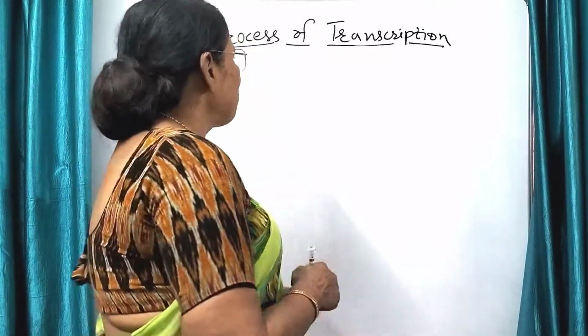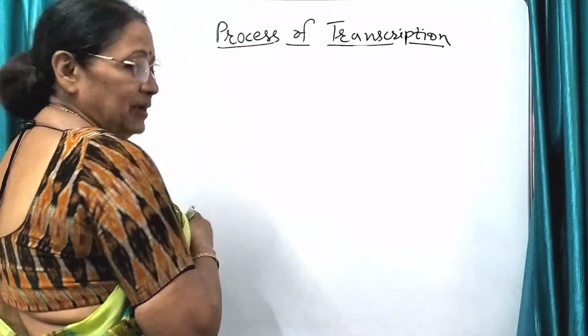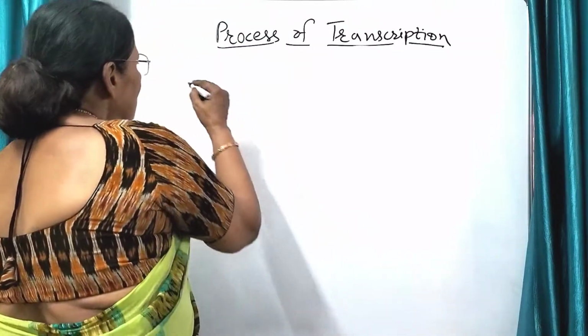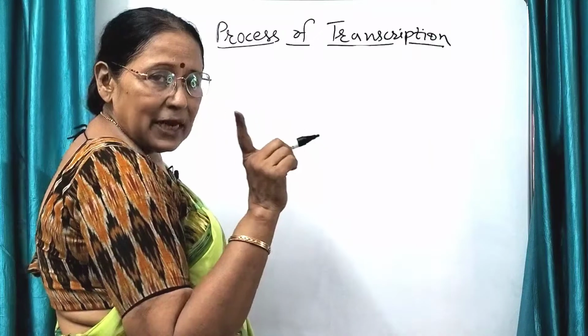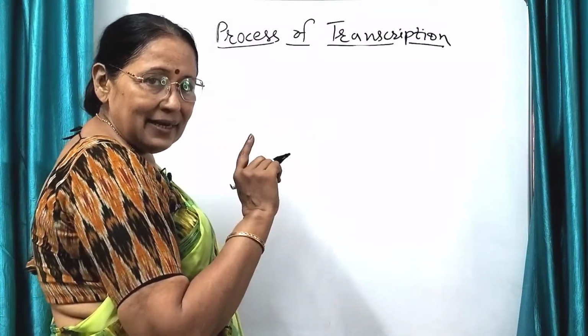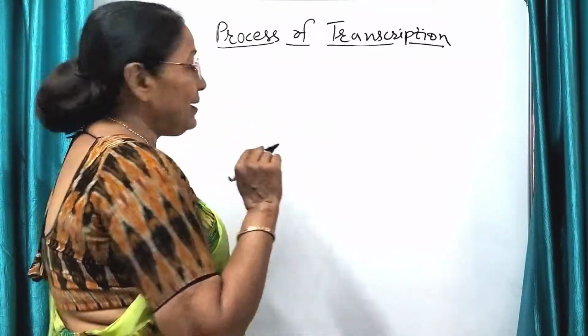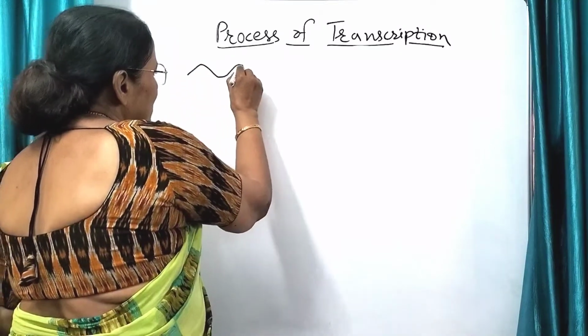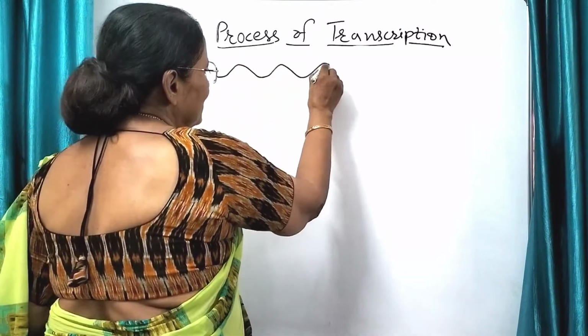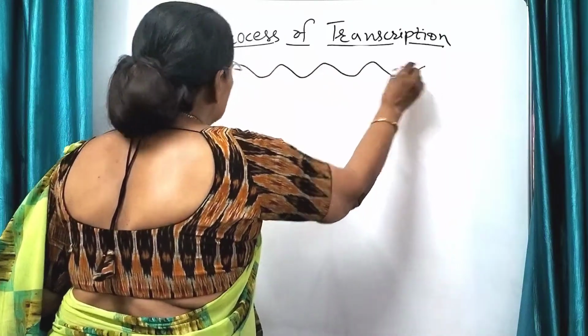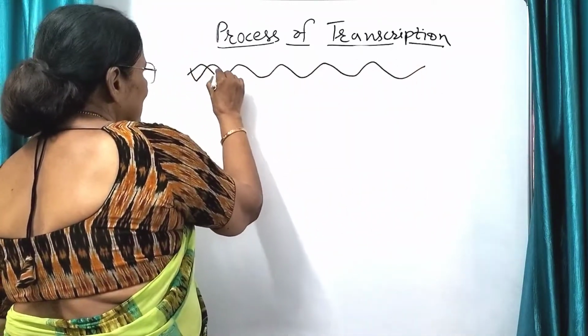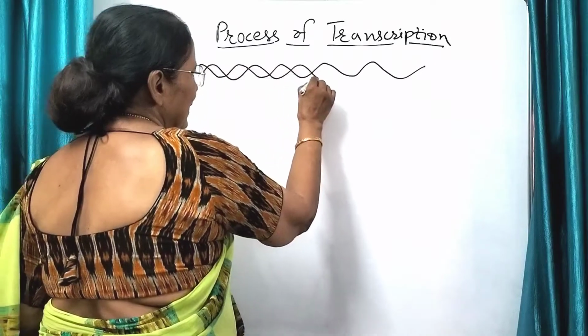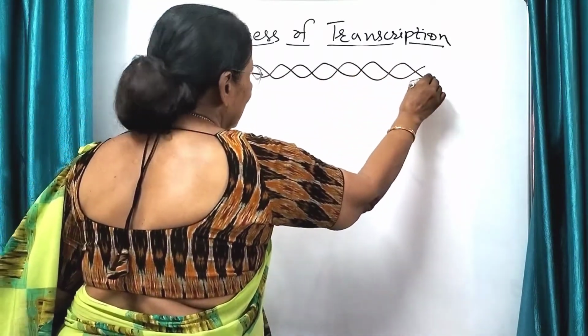So let us start. The first thing you will do is draw. I will take one step extra than NCERT. That will make your understanding easier. The first one, you draw simply the 2 strands of DNA. Drawn. Now this is the another strand. So this is the DNA helix.